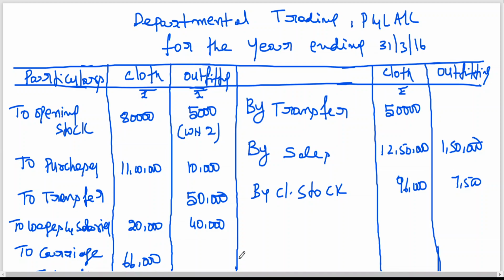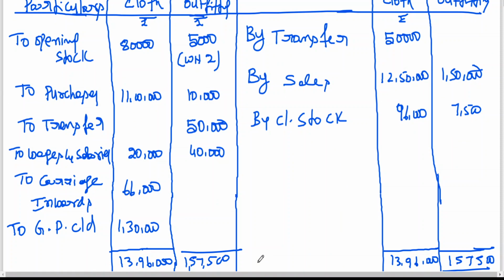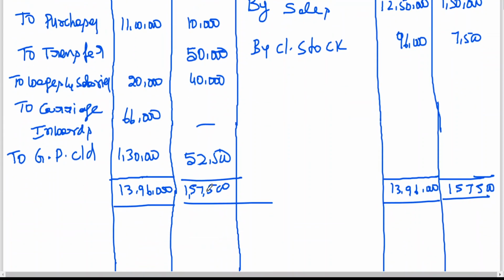You are getting a gross profit of 52,500. Since you have written combined entry, it will be continued. So here you will be writing by gross profit.